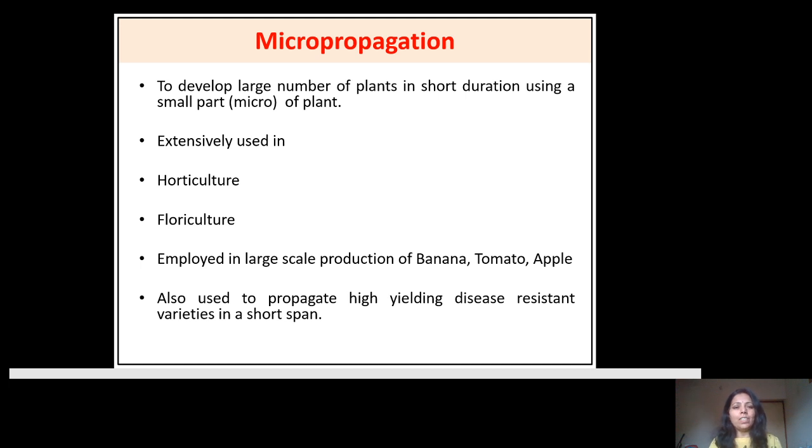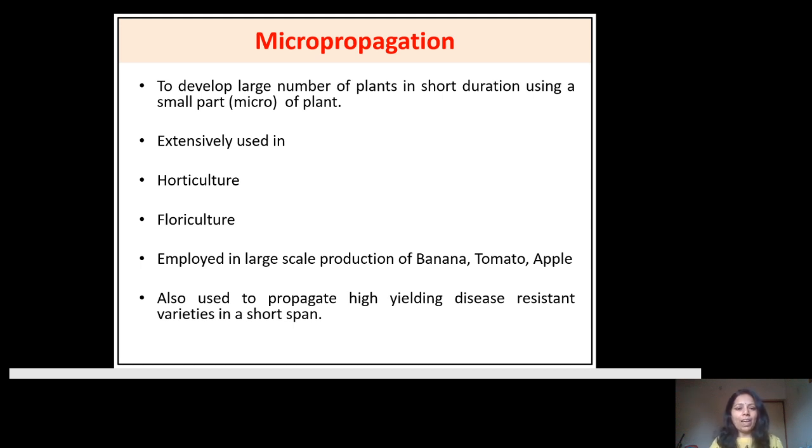This technology is extensively used in the field of horticulture and floriculture, and it is employed in the large scale production of plants like banana, tomato, and apple. It is also used to propagate high yield, disease resistant varieties in a very short period of time. That is about micropropagation.